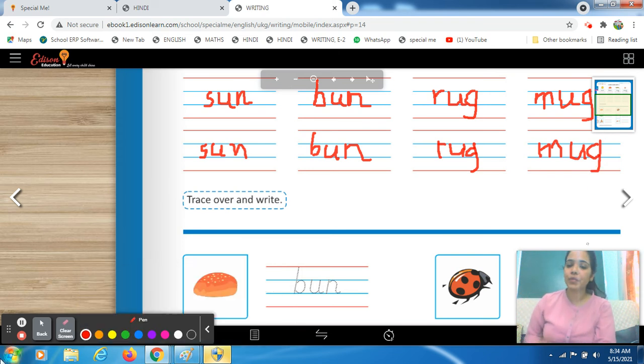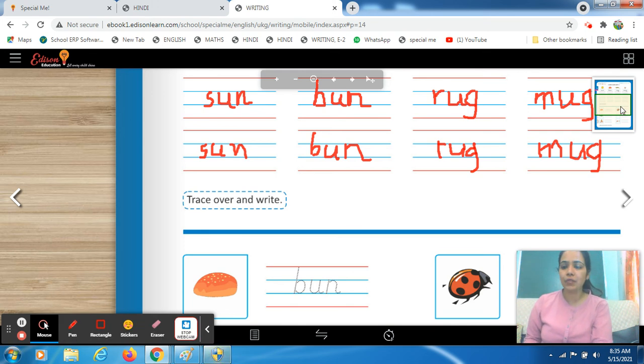You have done the first half of this page. Now you have to come to the second half of this page, right? So I'm moving ahead. Till then you have to complete the first half of this page.